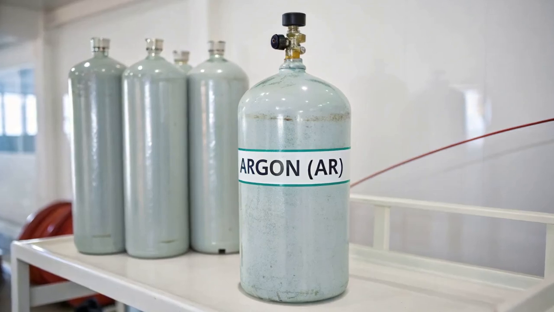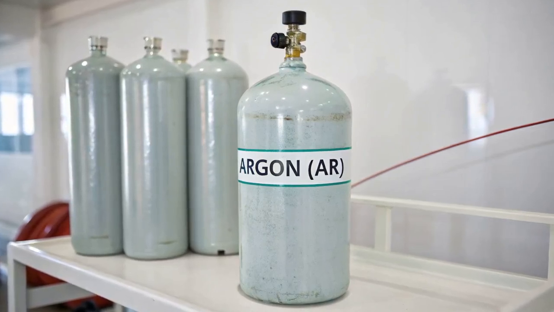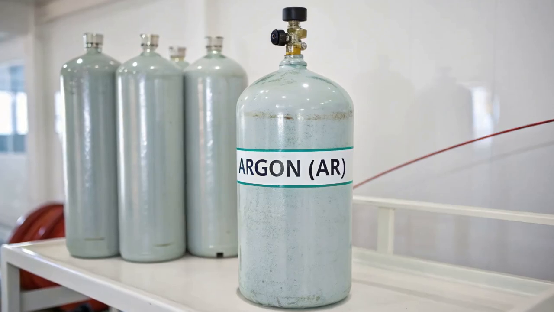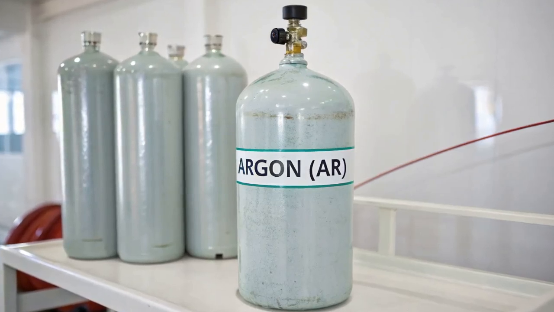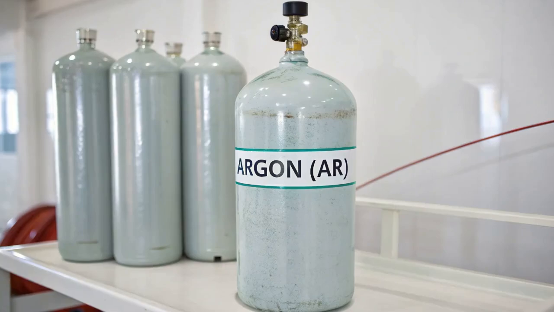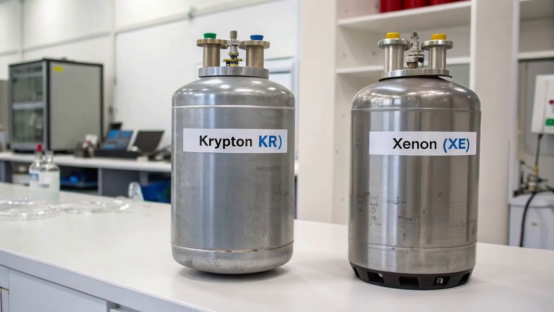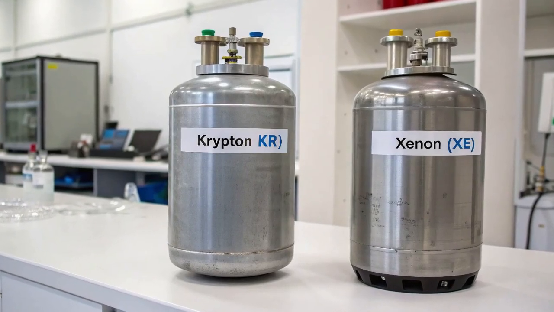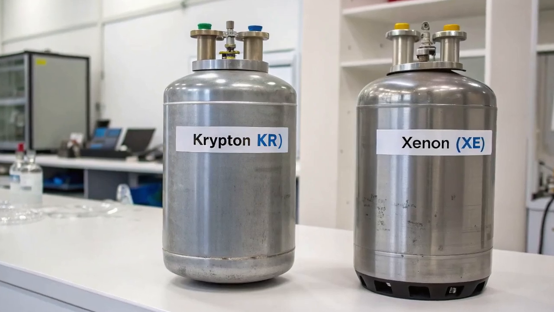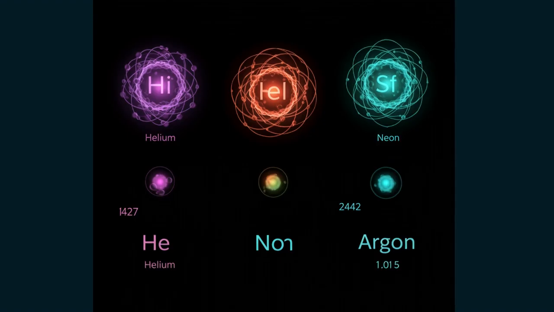We now go to argon. Argon is one of the noble gases, and it is useful in welding. It is also used in gas-filled electric lamps because it helps to prevent oxidation of the lamps. Now, a mixture of krypton and xenon is useful in the photographer's flash tube for taking high-speed pictures.